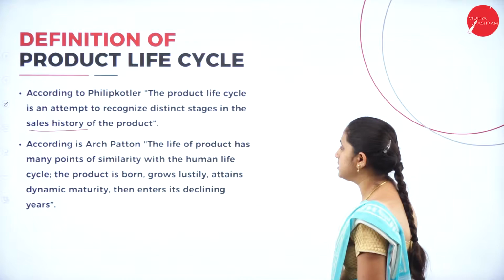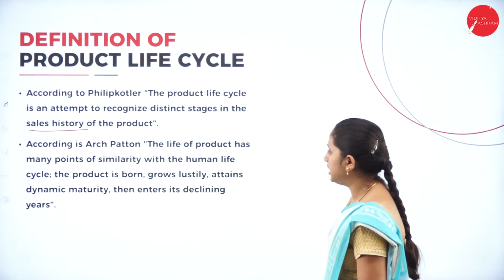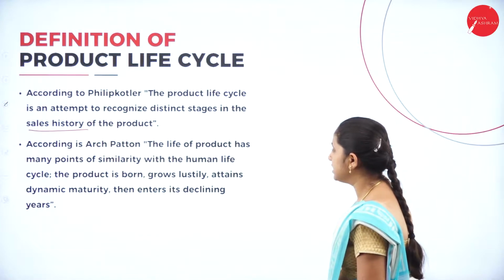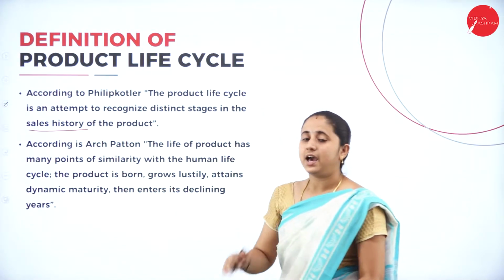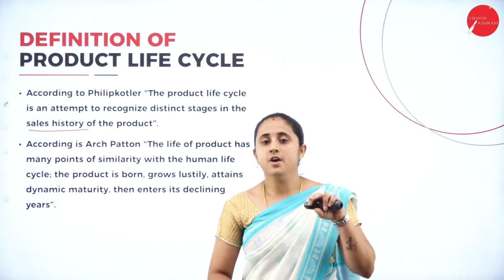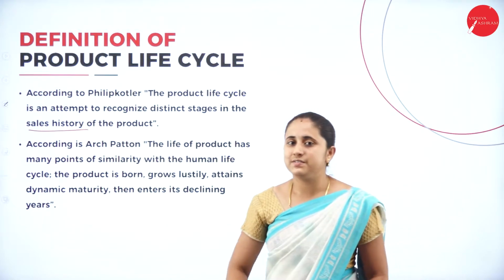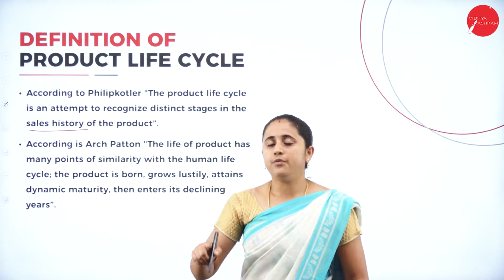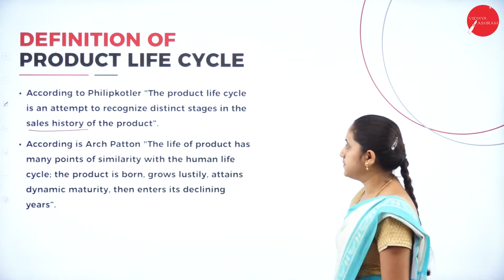The product is born, grows, attains dynamic maturity, then enters its declining years. That means a product has stages similar to human beings. From the born stage till the death stage, it passes through several stages. The study of the stages of a product is called product life cycle.